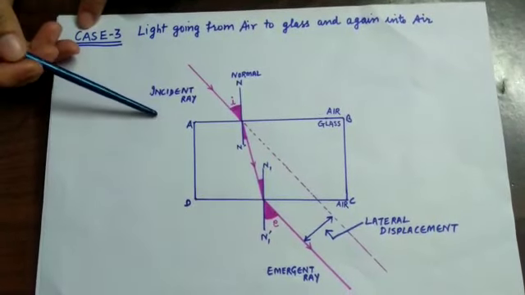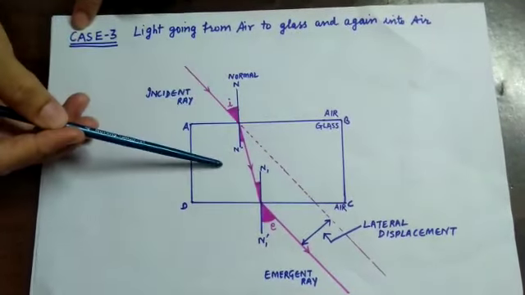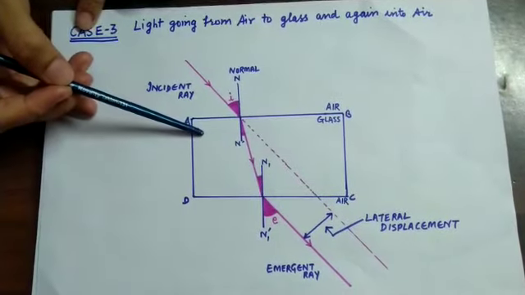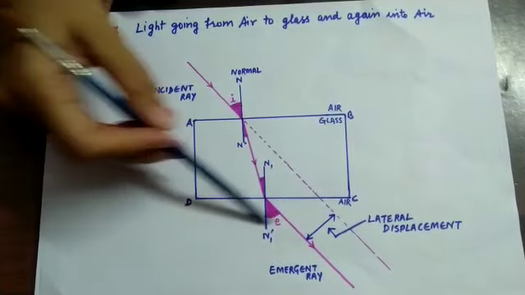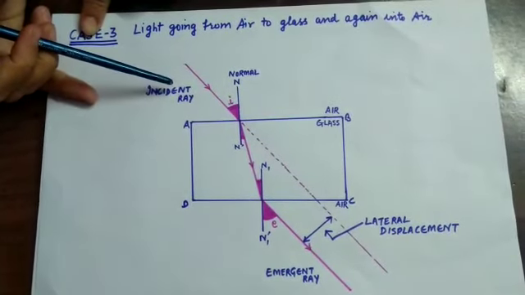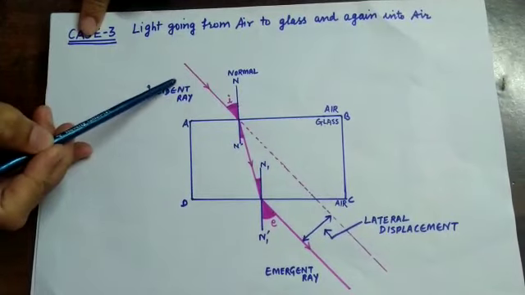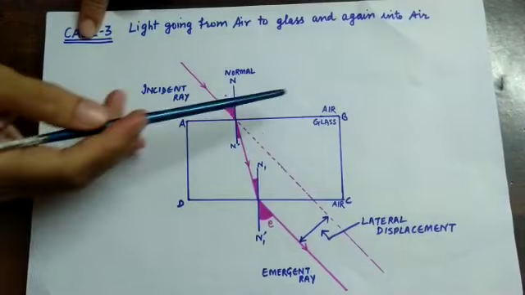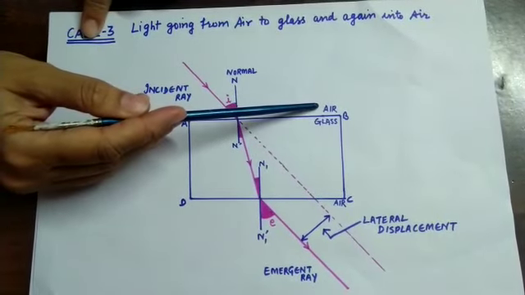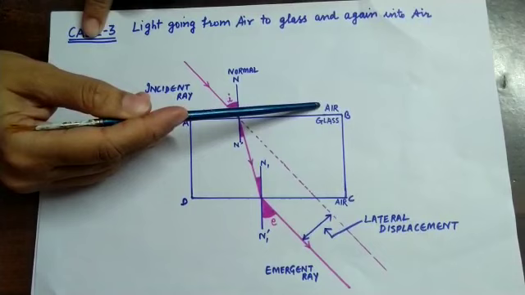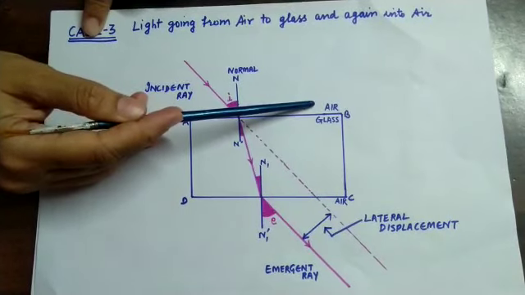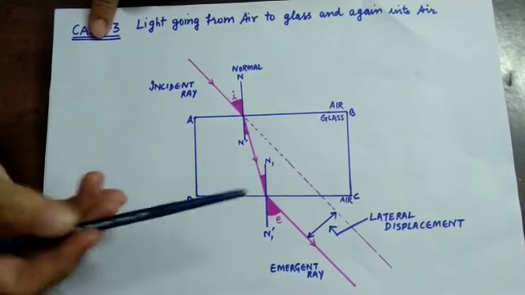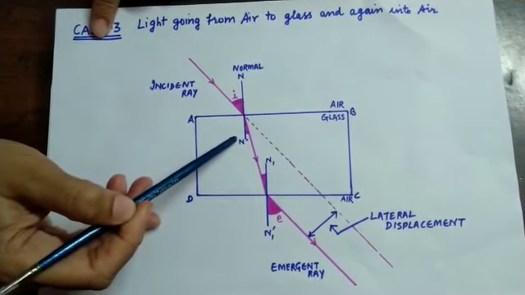We have just studied the refraction of light from the air into the glass, or from the glass to the air. But now we will discuss both types of refraction in the same diagram. This light ray is incident on the glass slab. It was originally moving in the air, which is an optically rarer medium. When this light ray enters the glass slab, it bends towards the normal.